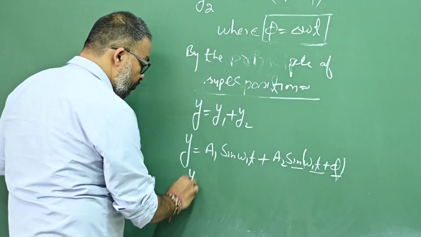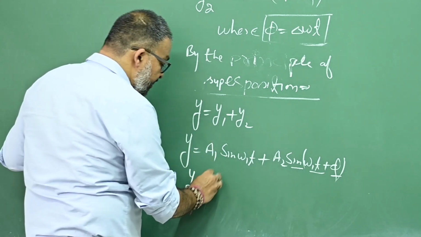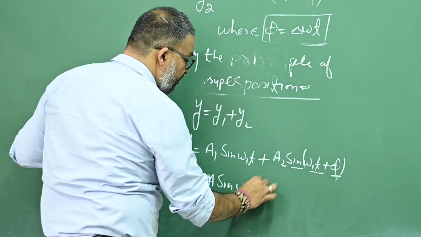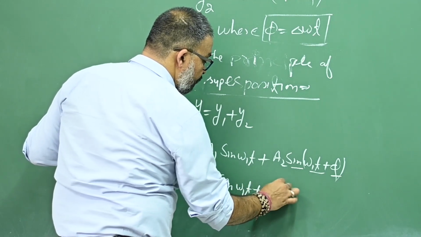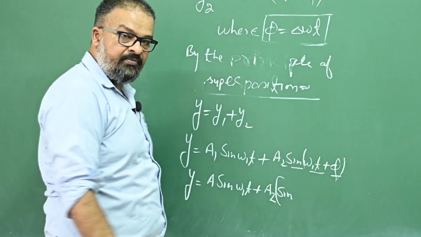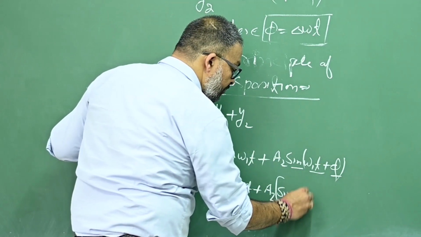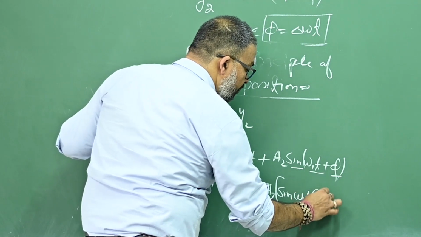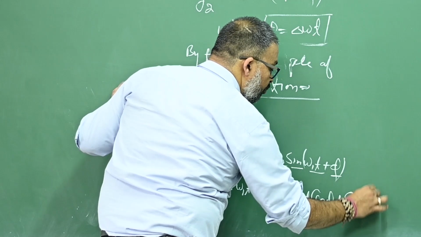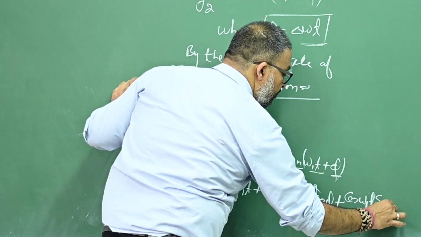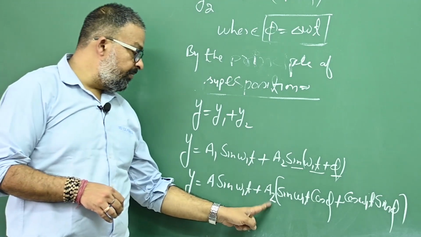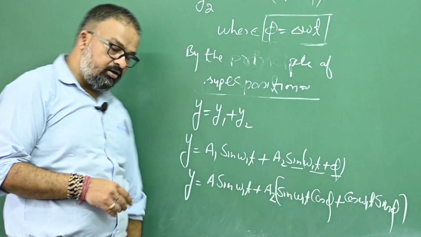So what I get? y is equal to a1 sine of omega 1t plus a2 times the expansion. Sine a plus b is sine a cos b plus cos a sine b. So sine omega 1t cos phi plus cos omega 1t into sine phi. Is that okay? Now I will multiply this a2 inside, right?